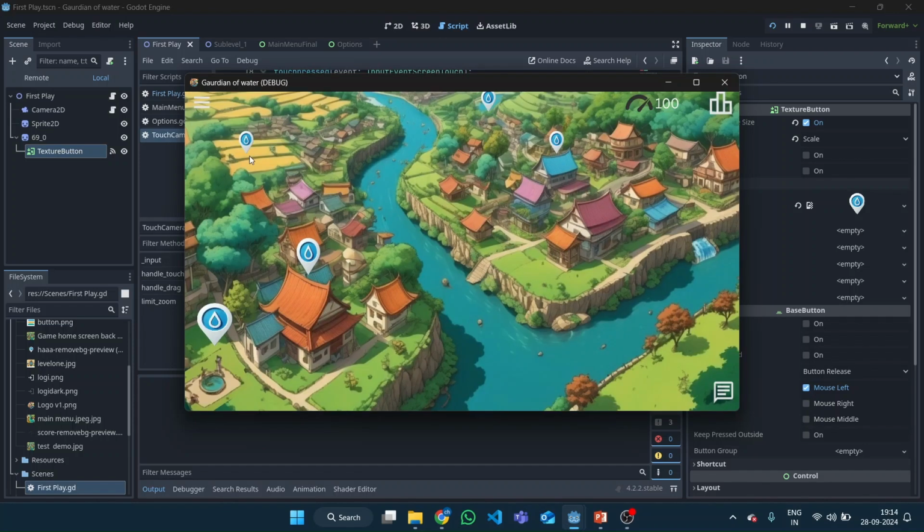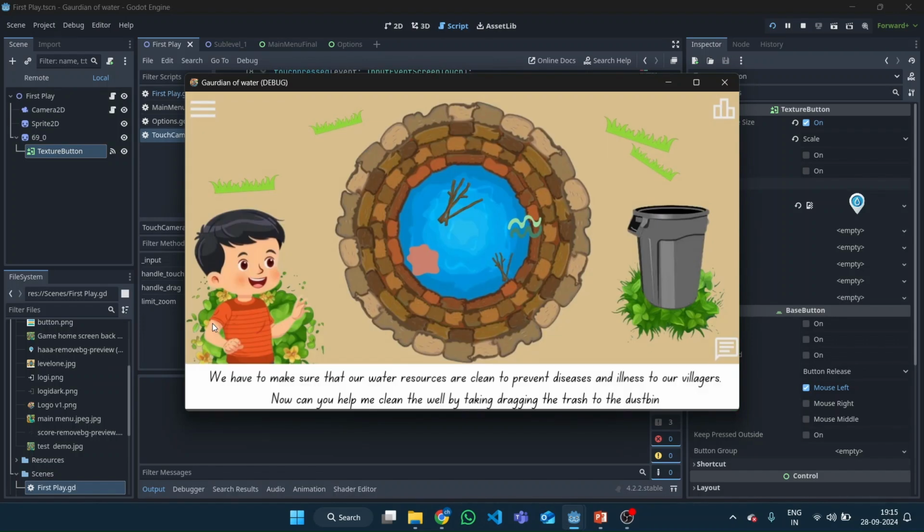We can see a beautiful village with various water resources. You can see various pop-ups appearing across the village. These pop-ups indicate conservation events, that means where water can be conserved or protected from being contaminated. Let's take a look at this well and what is happening in the well. By clicking here, the game takes you right to the well.